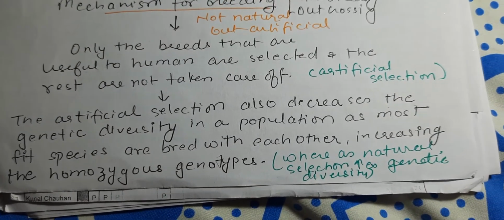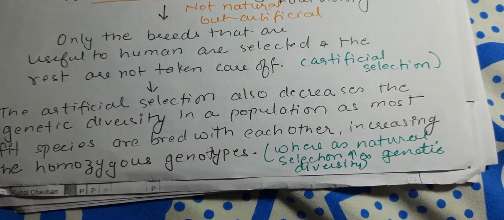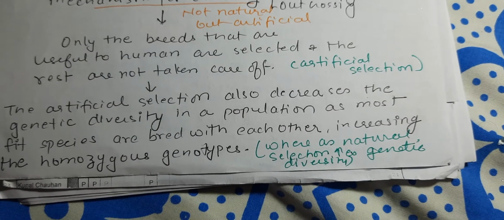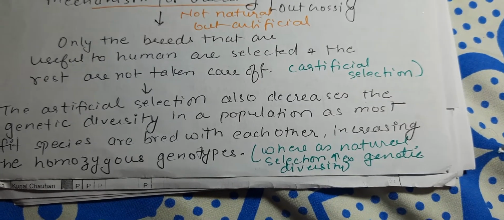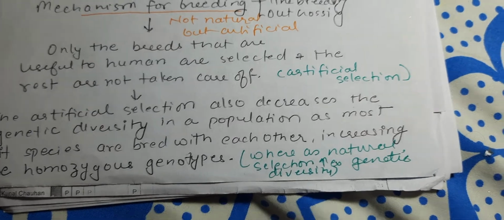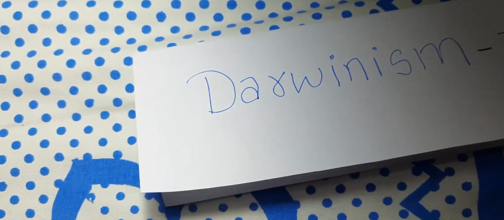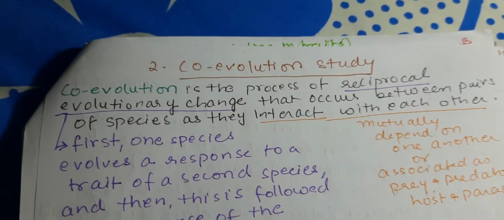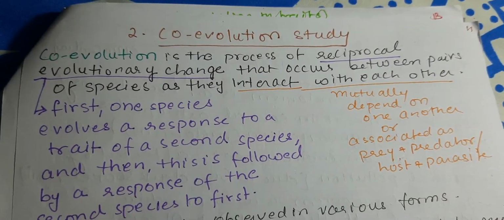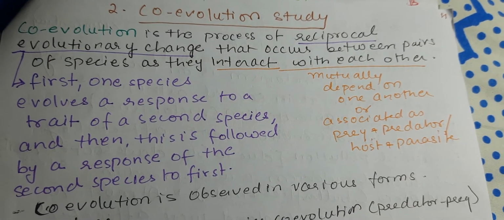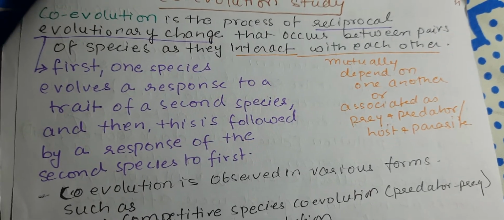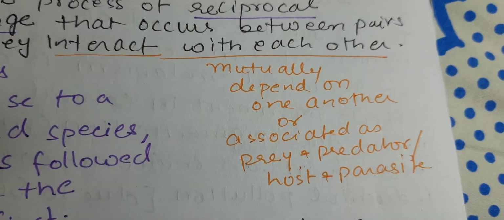Artificial selection also decreases the genetic diversity in a population, as most of the species are bred with each other, increasing the homozygosity of genotype, whereas natural selection increases genetic diversity. So here we can differentiate natural selection from artificial selection. Okay. The next example is the coevolution study. Coevolution is the process of reciprocal evolutionary change that occurs between a pair of species as they interact with each other. Okay, now what do you mean by interacting with each other?